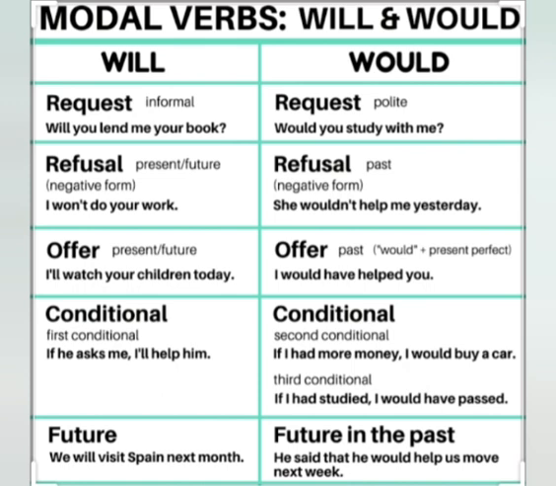Clear? Next is conditionals. Now in 7th class you already learnt conditionals and they were of 3 types: type 1, type 2, type 3. So the same conditionals are being used here. For will only type 1 is used. Example, if he asks me, I'll help him. But if you talk about would, it uses second conditional and third conditional. Like for example, if I had more money, I would buy a car. This is type 2. And type 3 is if I had studied, I would have passed.